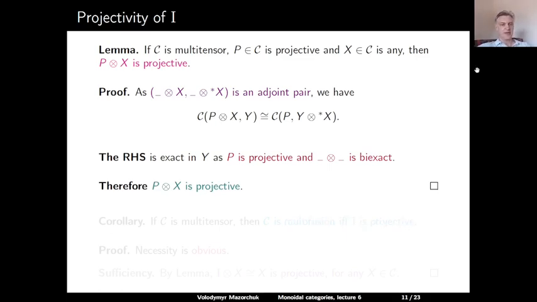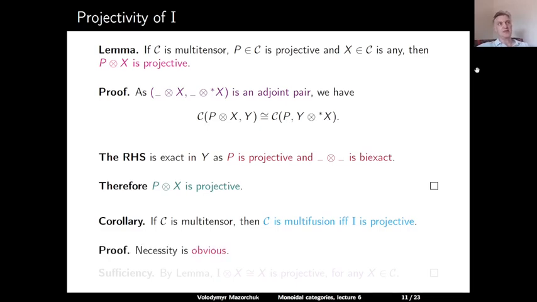This lemma has the following consequence. Corollary: if C is a multi-tensor category, then C is multifusion if and only if I is a projective object. So projectivity of the identity object implies semi-simplicity. Proof: so the necessity is obvious.